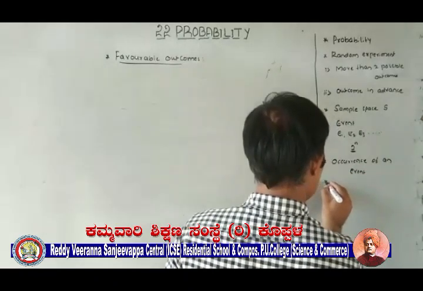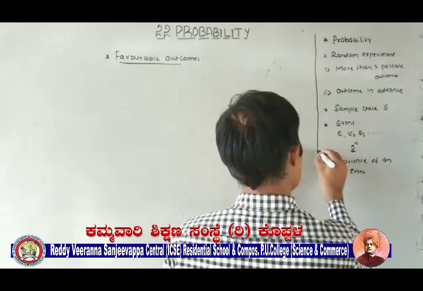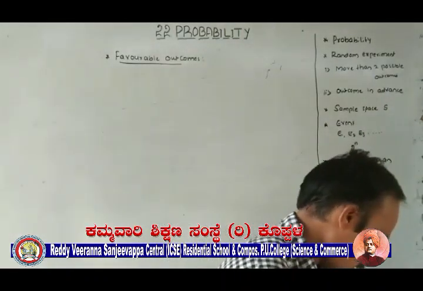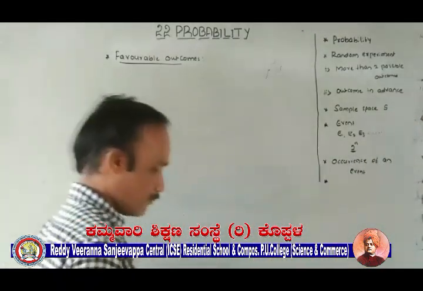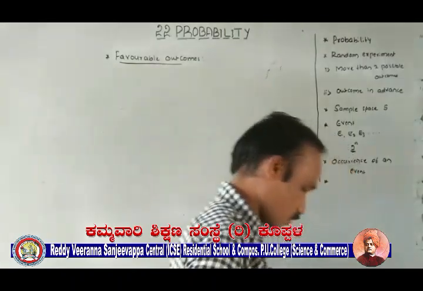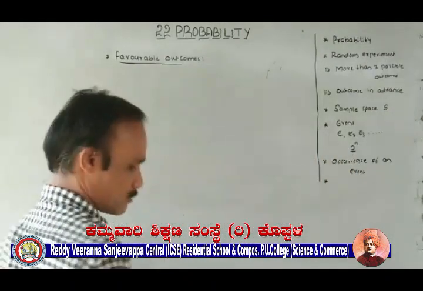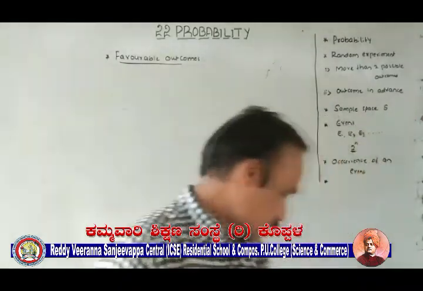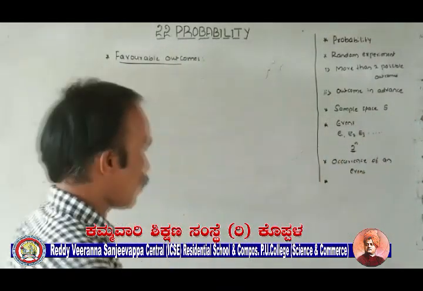Why I am repeating all this, I told you. Definitions are very important. Now occurrence of an event is over. Now coming to the next one, favorable outcomes. What do favorable outcomes mean? Very simple. The outcomes which ensure the occurrence of the event are called favorable.